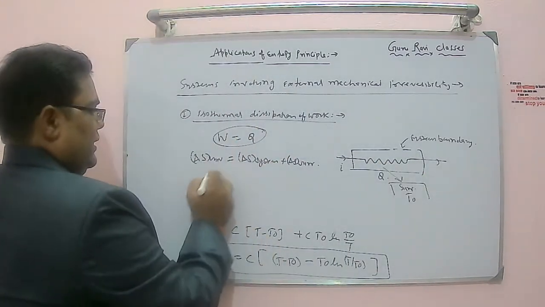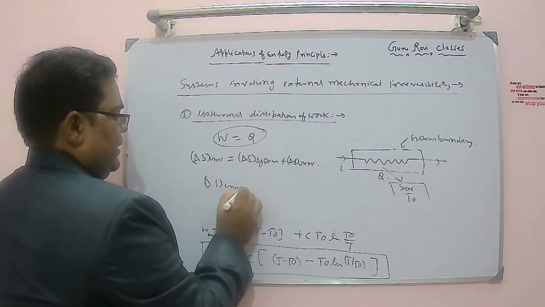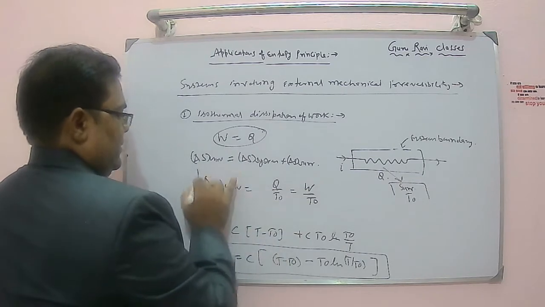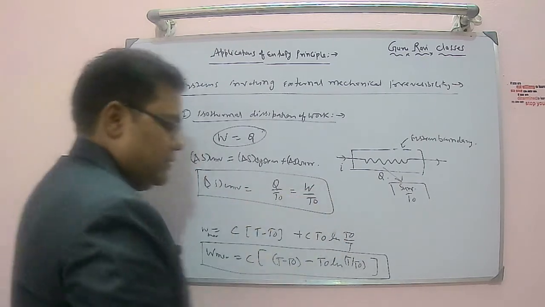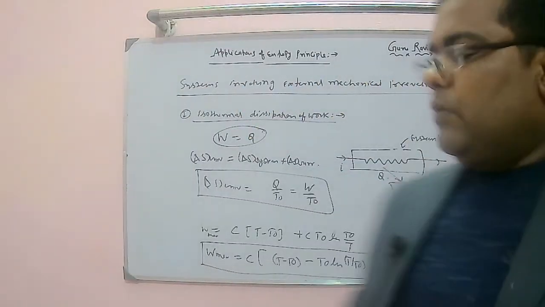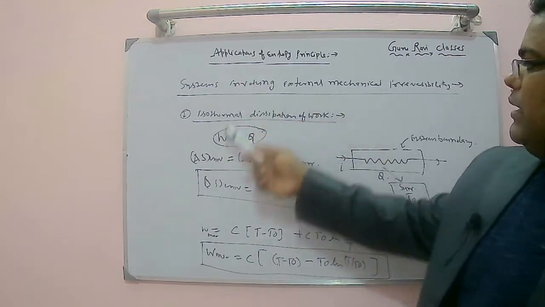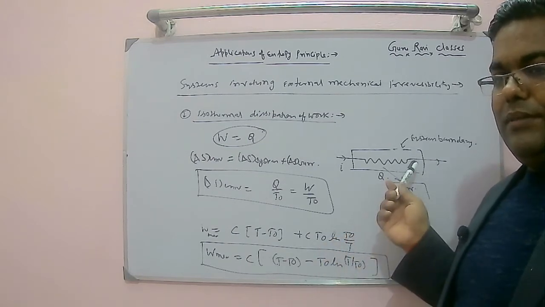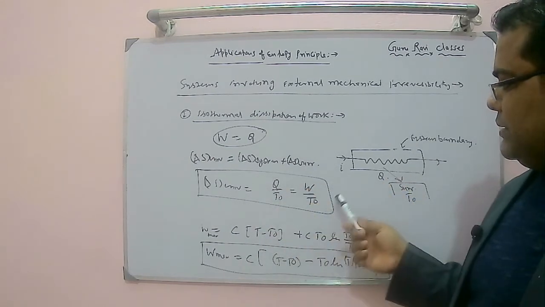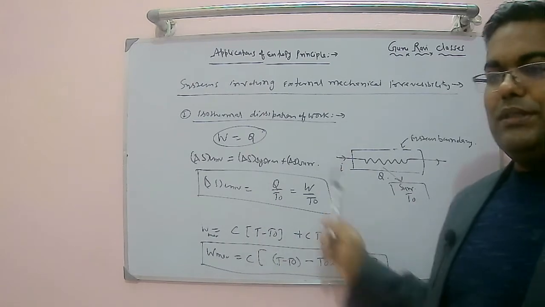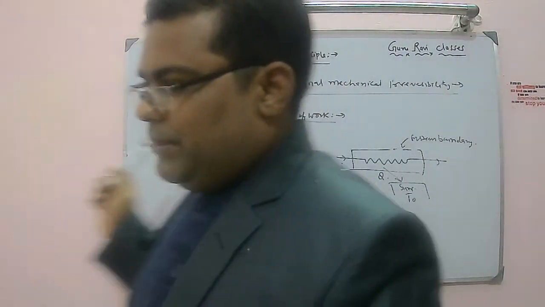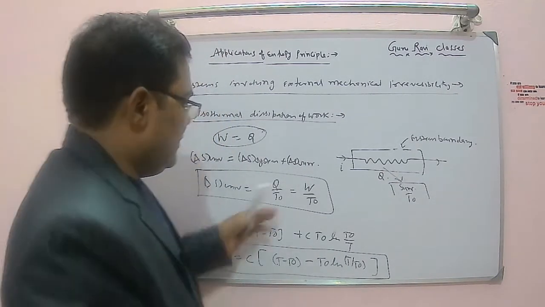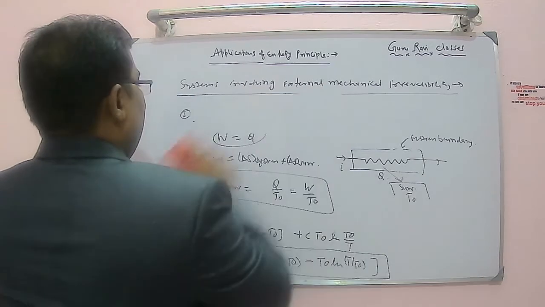So delta S of universe in this case is simply Q divided by T naught, that is nothing but W by T naught, where T naught is the temperature of the surrounding. So in isothermal dissipation of work, there will be a change in entropy of the surrounding only. The system is not contributing anything. As W is positive, delta S of universe is greater than 0, so isothermal dissipation of work is an irreversible process. That's the first case.